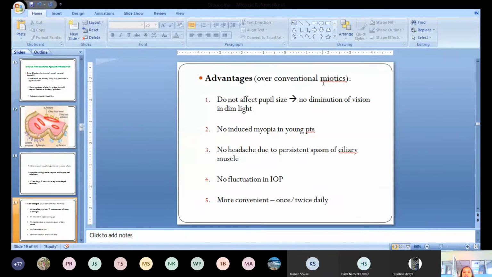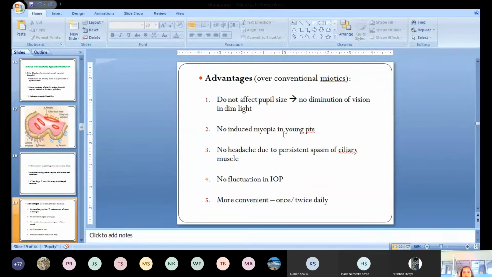Miotic agents constrict the pupil by constricting the circular muscles of the iris, but beta blockers do not affect the pupil size. They just decrease aqueous humor synthesis by blocking the beta receptor only. So there is no diminution of vision.